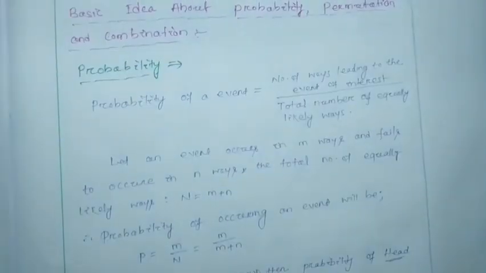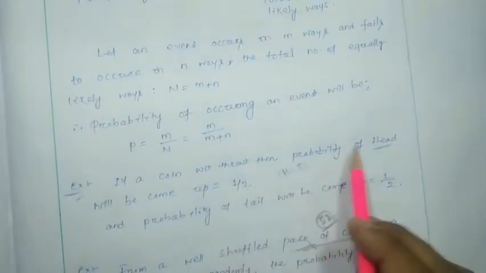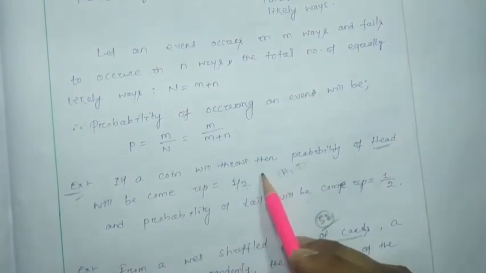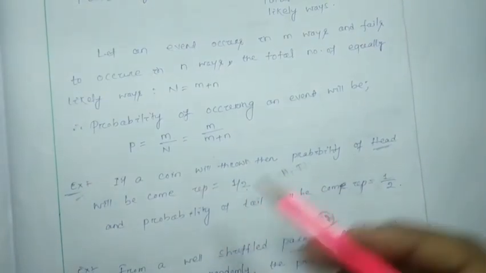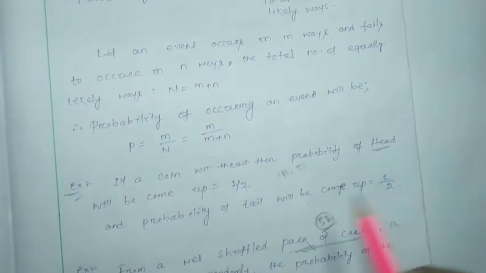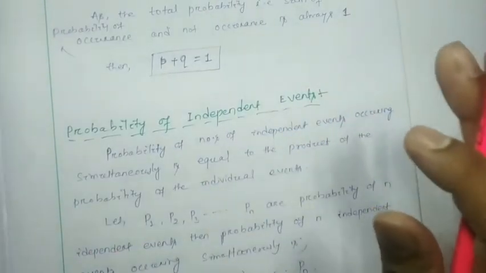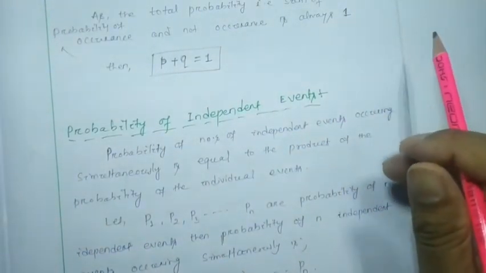Here you can see the probability of getting head is 1 by 2, and the probability of getting not head will also be 1 by 2. That means the probability of getting tail is 1 by 2. If we add these two, it will be 1 always. So the total probability of a system should always be 1, that we know.